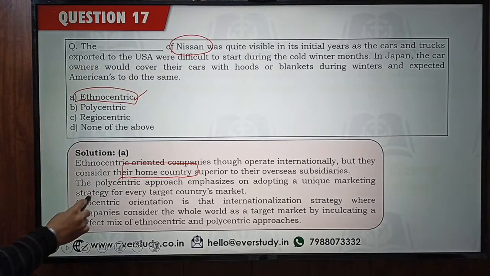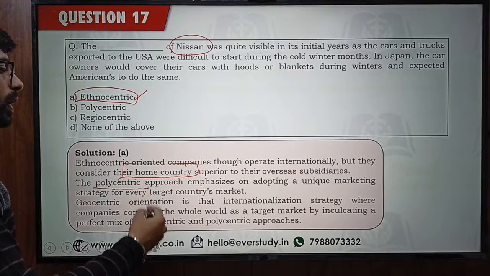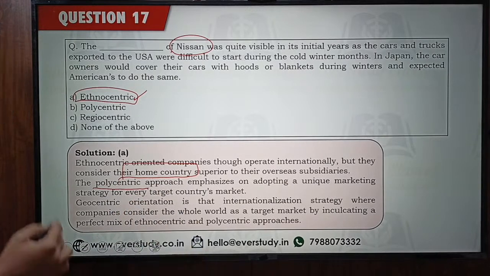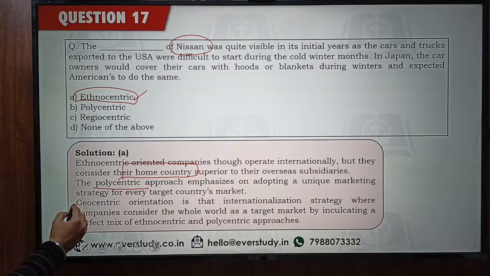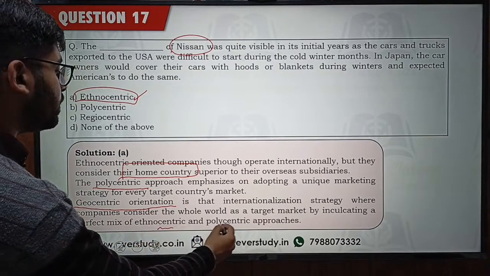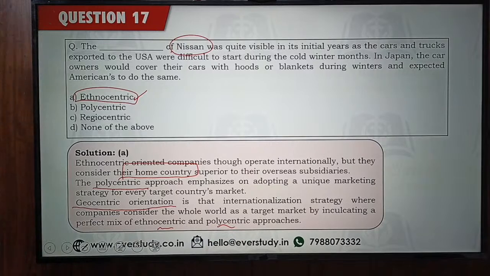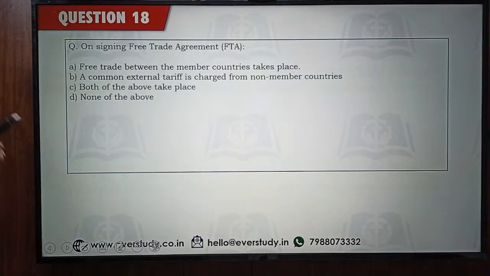We also have other approaches. Polycentric approach: we are adopting a unique marketing strategy for every target country's market. Geocentric orientation: it is basically a mix of the ethnocentric and polycentric orientation, and basically we see the entire world as a target market. So answer is option number A.